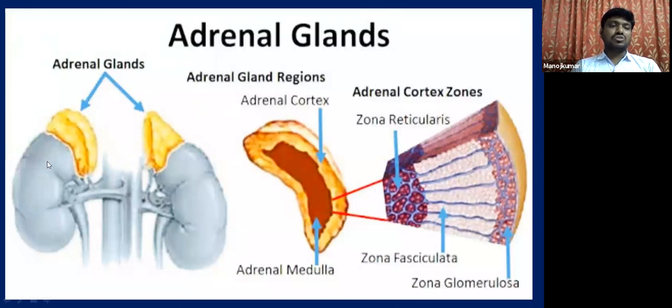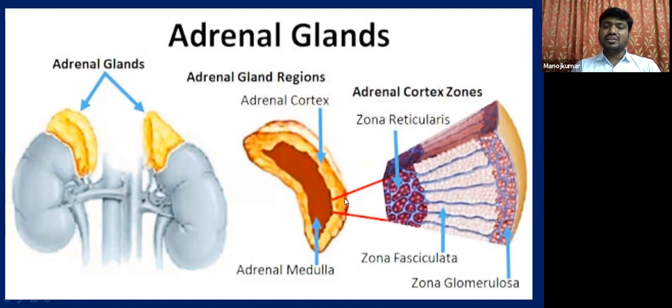This picture also shows the same, the location of the adrenal glands on the anterior part of each kidney. And this is the transverse section of each adrenal gland, which shows different regions, isn't it? See here, this arrow indicates the outer or peripherally located part, which is the adrenal cortex, and this is the centrally located or innermost part of the adrenal gland, students. Now this is the adrenal medulla.